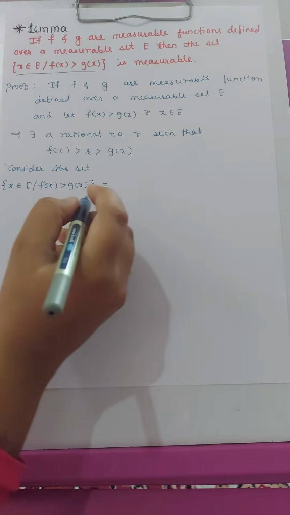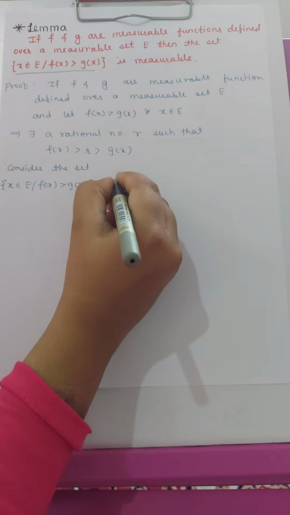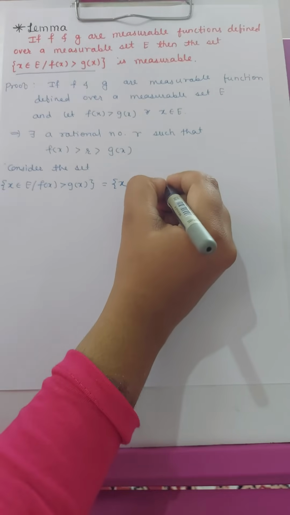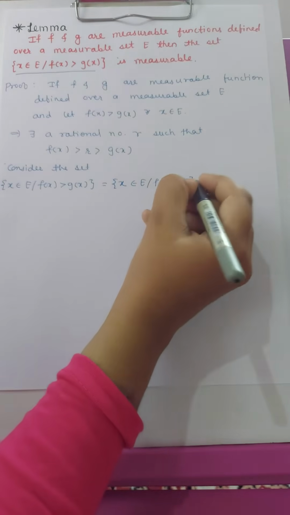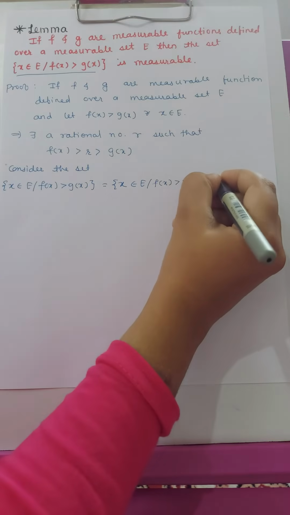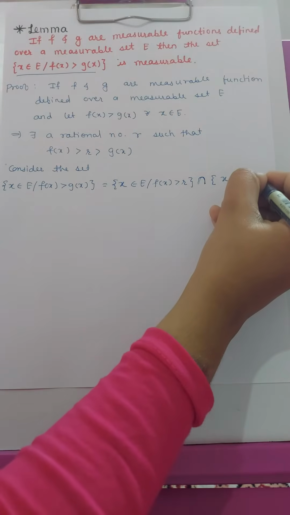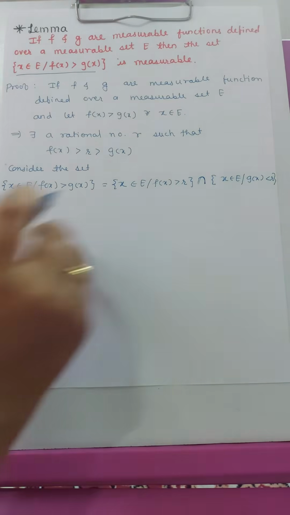This set can be written as an intersection of two sets: first, x belongs to E such that f of x is greater than R, intersection second, x belongs to E such that g of x is less than R.